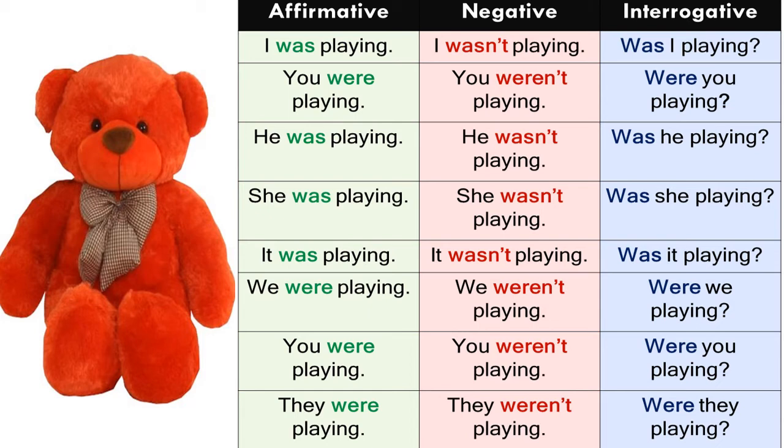We were playing. We were not playing. Were we playing? You were playing. You were not playing. Were you playing? They were playing, they were not playing, were they playing? So you can understand the examples of affirmative, negative and interrogative here.